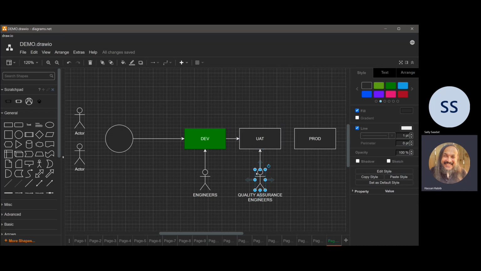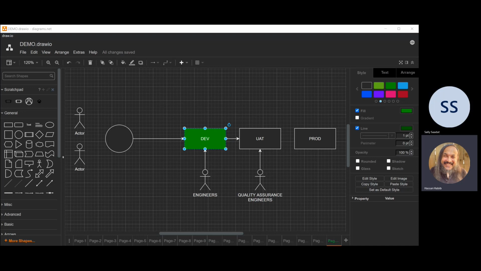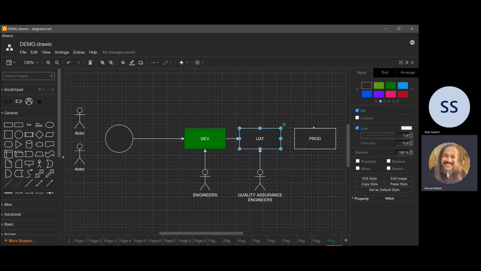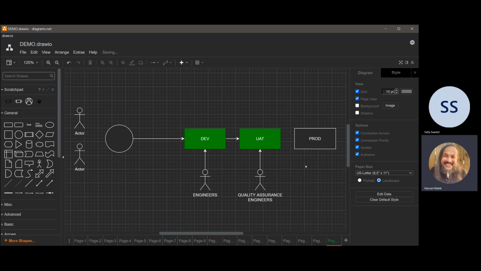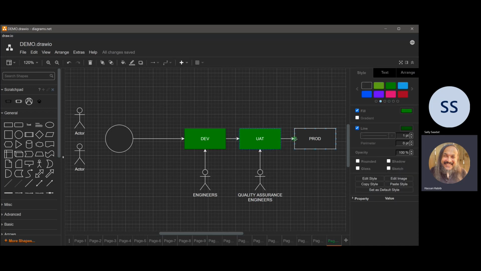The quality assurance engineers, they can't touch this environment because this is where engineers, this is what I call the dumpster fire. Engineers trying things, things are burning, they're trying to make sure things are working. It's all over the place. Okay. So once the quality assurance engineers say this is good, then the engineers authorize this to go into production.